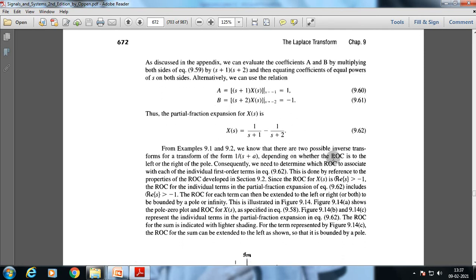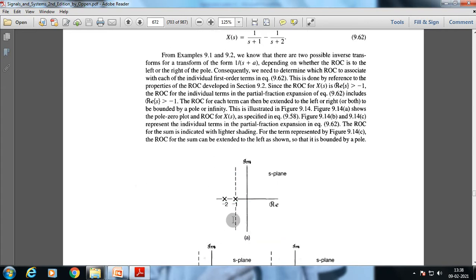Now we know that there are two possible inverse transforms for a transform of this form, depending on whether the ROC is to the left or right of the pole. Consequently, we need to determine which ROC to associate with each of the individual first-order terms. This is done by reference to the properties of the ROC developed in this section. Since the ROC for X(s) is real part greater than -1, the ROC for the individual terms in the partial fraction expansion includes real values greater than -1. The ROC for each term can then be extended to the left or right, or be bounded by a pole at infinity. This is illustrated here, which shows the pole-zero plot and ROC for X(s) as specified at this point. So we can rewrite it as this.